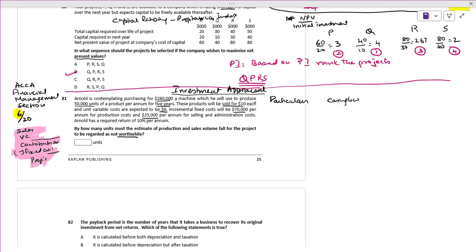Particulars, cash flow. What is the discount factor? They have mentioned 10%. Is it? Required rate of return is how much? 10%. This is the discount factor. I will write like this, DF. DF is discount factor at the rate of 10%.